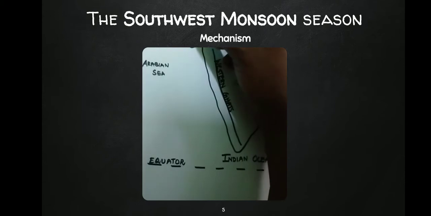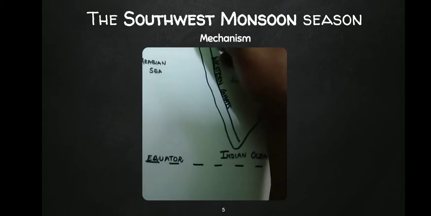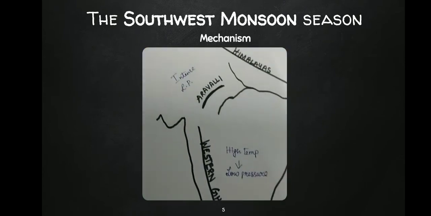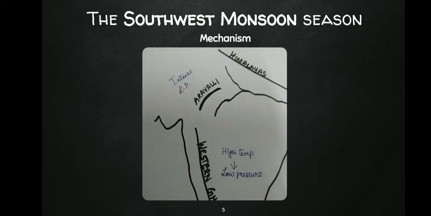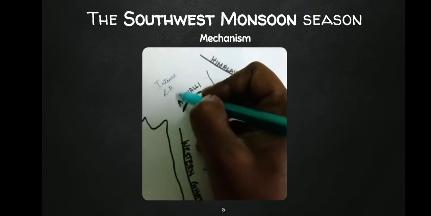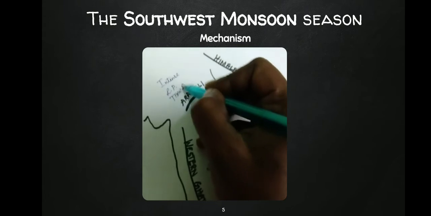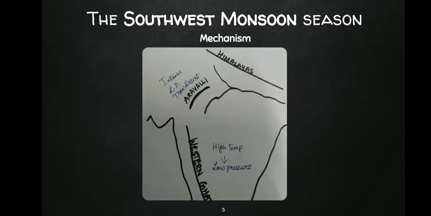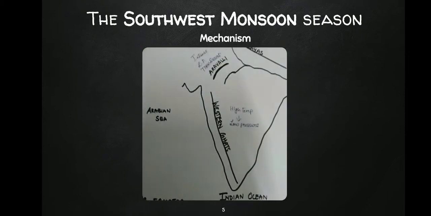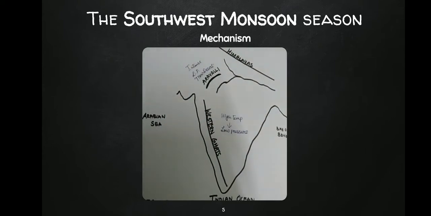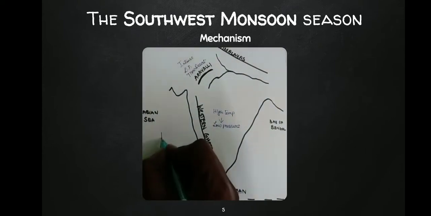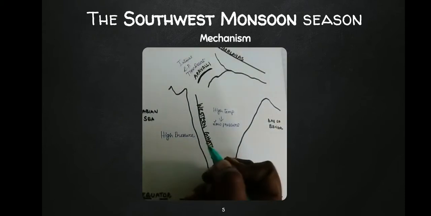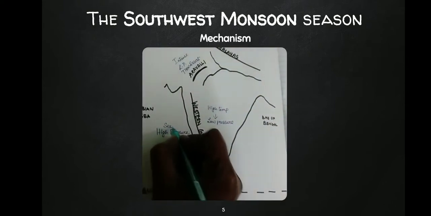Very intense low pressure in the Thar desert region, because being a desert, it has very high temperature, so the pressure becomes too low in the Thar desert. The reason is no water body, so high temperature with very low pressure. Last year we learned about the land and sea pressure difference. By that time, it is high pressure in the sea when compared to the land. When compared to the land, the sea has high pressure.